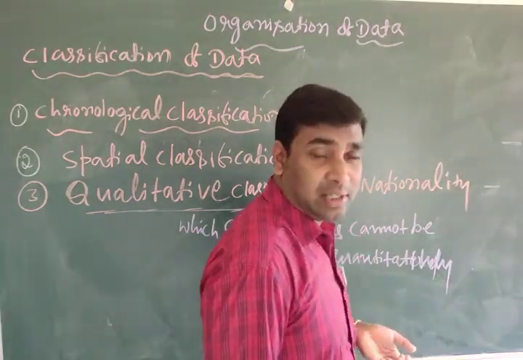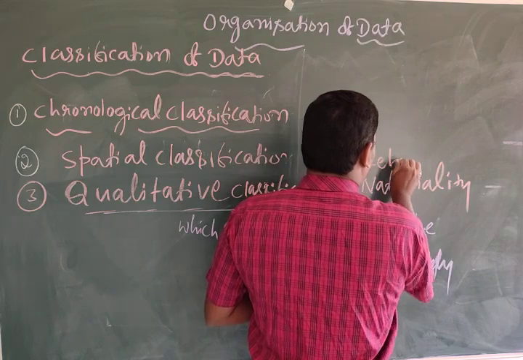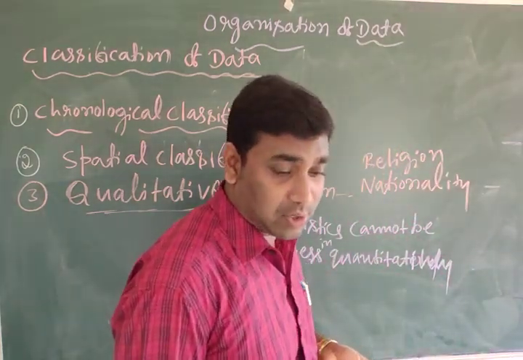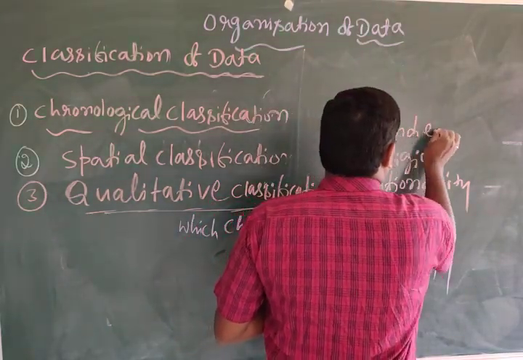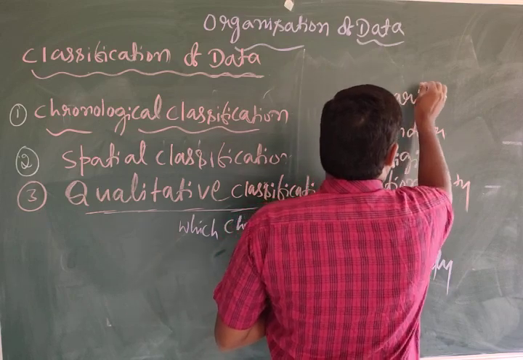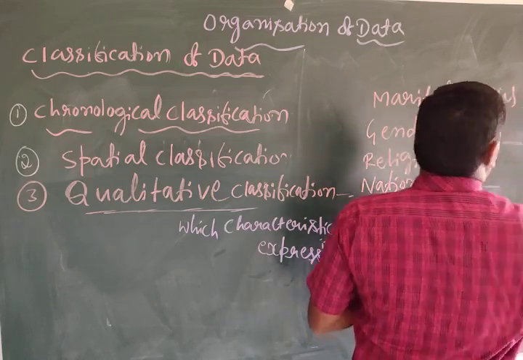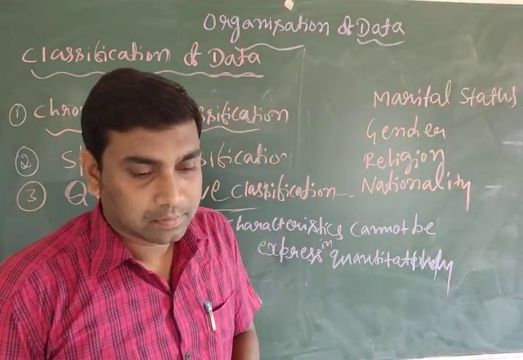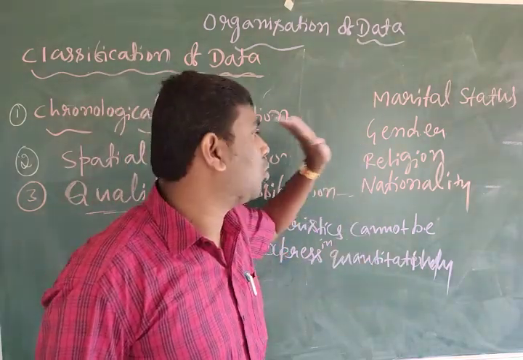Religion, and also gender, and marital status. These cannot be expressed in quantities.